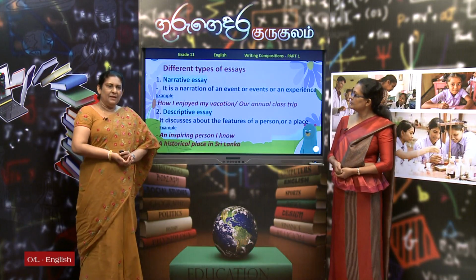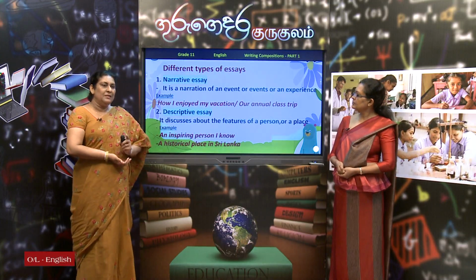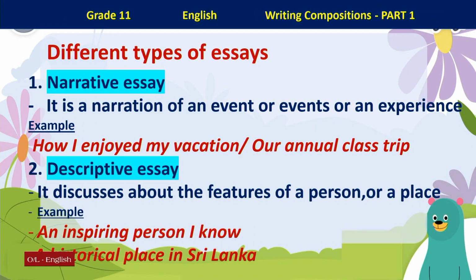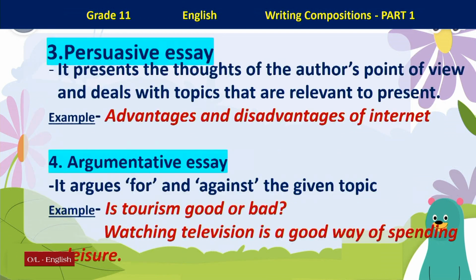Before that, I have to tell you that there are different types of essays. Narrative essay, that is you have to write a narration of an event or an experience. For example, how I enjoyed my vacation or about an annual class trip. The second type is descriptive essay. You are discussing the features of a person or a place. For example, an inspiring person I know or a historical place.